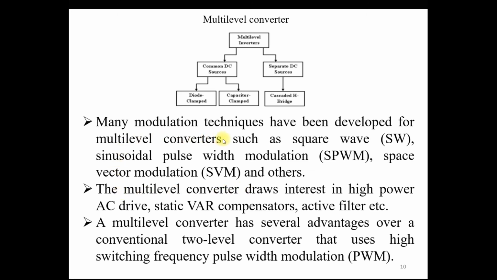So there are different types of modulation techniques that have been developed for multi-level converters. Here this voltage source converter is not a simple voltage source inverter. This is a type of multi-level voltage source inverter or voltage source converter, in which we use different types of PWM techniques. The first one we discussed already, that is the square wave. That gives an output like a square wave AC output voltage. Obviously in this case the harmonics are higher as compared to the sinusoidal pulse width modulation techniques.